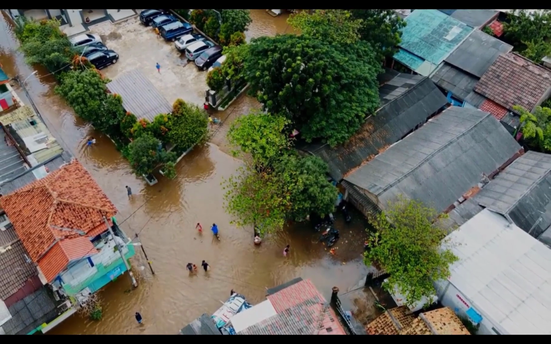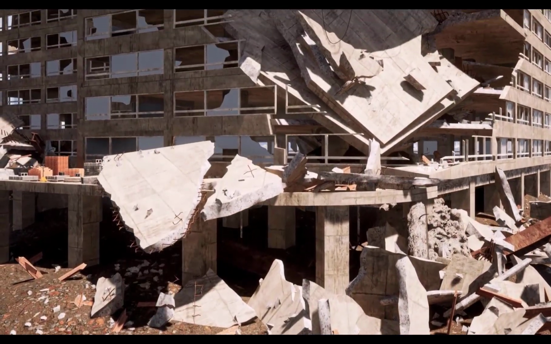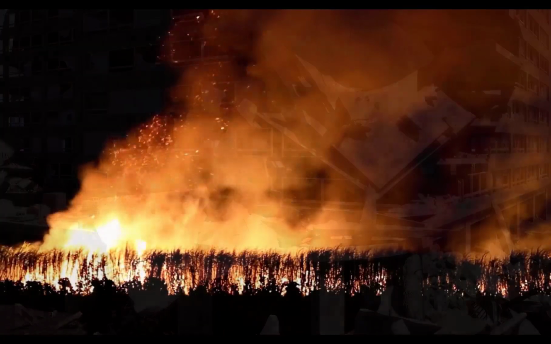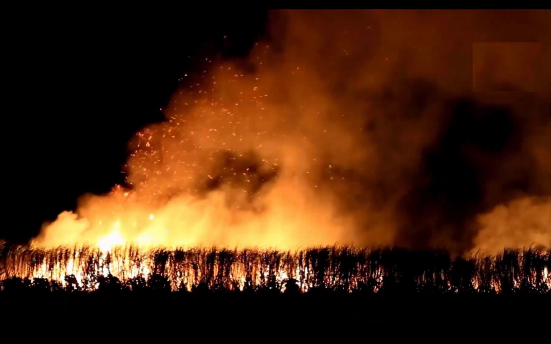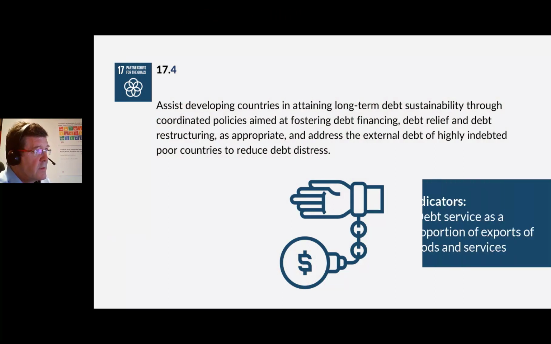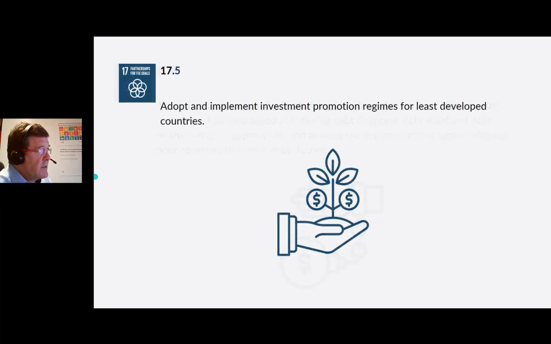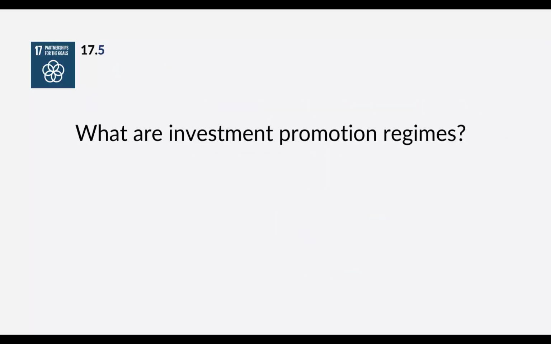Many developing countries are impacted by natural disasters. It doesn't seem fair that such incidents spiral them further into debt. Debt restructuring is required and global partnership is required if we want to achieve this. So the indicator for this is debt services as a proportion of exports of goods and services. Target 17.5. Adopt and implement investment promotion regimes for least developed countries.